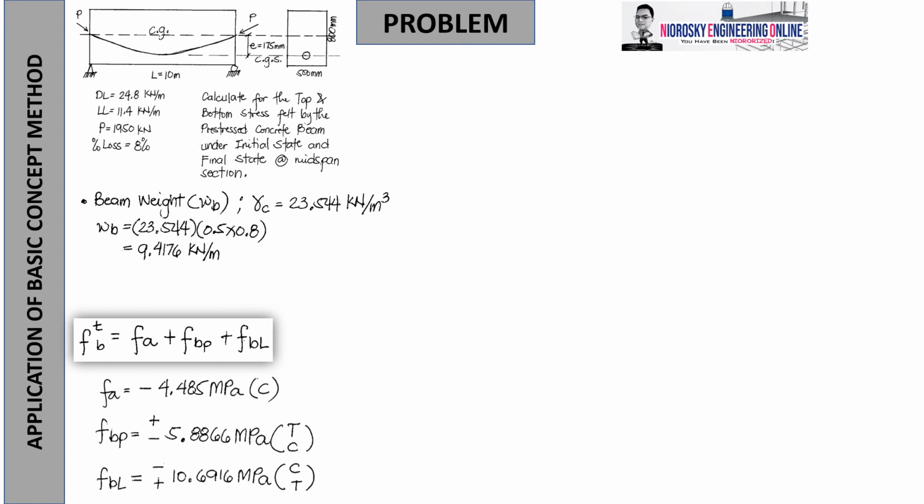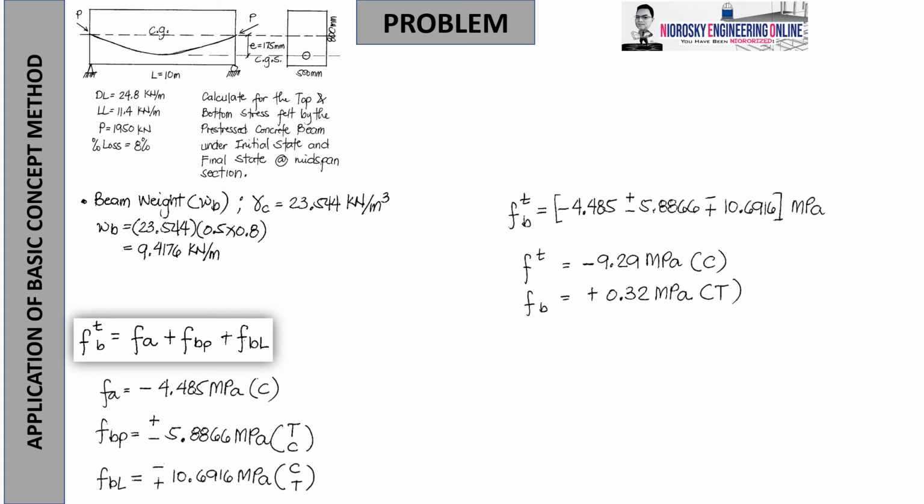So, na-compute natin F sa BL as negative 10.6916 MPa, no, with C and T, sa explanation kung bakit naging top is negative and positive is bending sa baba. Yan, na-explain na natin kanina yan. Okay? So, by adding all of them, you will find out that the top stress is negative 9.29 and the bottom stress is 0.32. So, note that in top, it is compressive but in tension naman yung bottom. So, tingnan natin yung illustration kung ano yung magiging itsura niya.